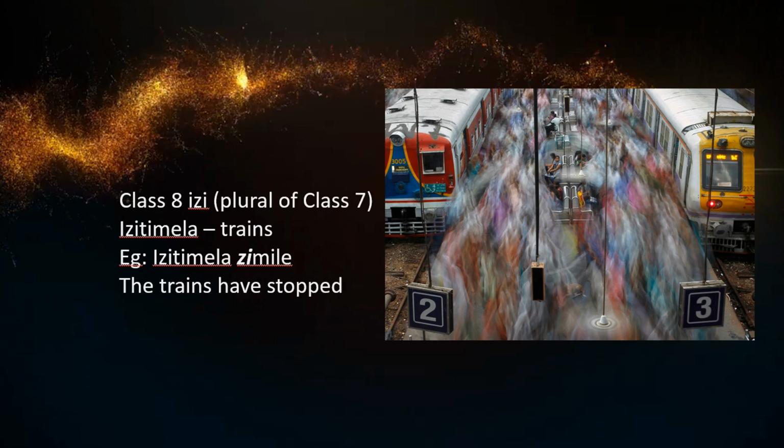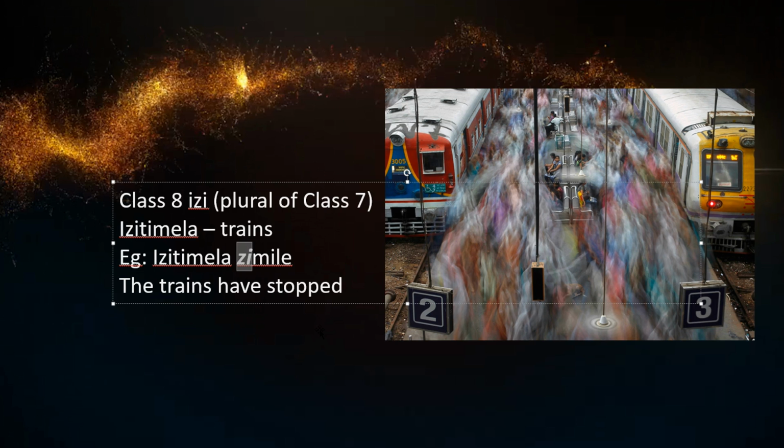So we go now to the plural of trains, and this is now class 8. The isi becomes izi. So trains are therefore izitimela. And if you say the trains have stopped, like in the picture, izitimela zimile. So you're taking the zi over here, and you are now using that as your prefix. Now, I know it might seem a bit boring and tedious to look at all this part, because grammar is usually no fun at all.